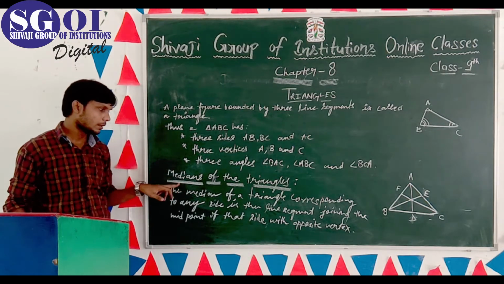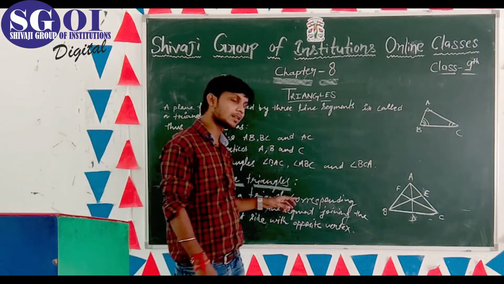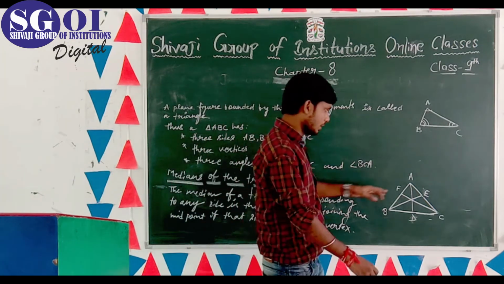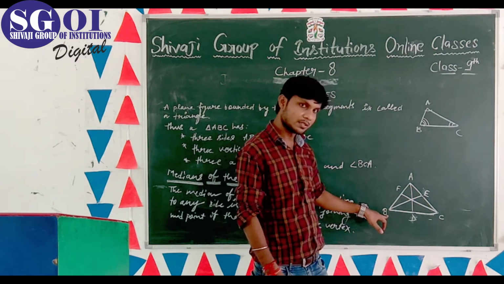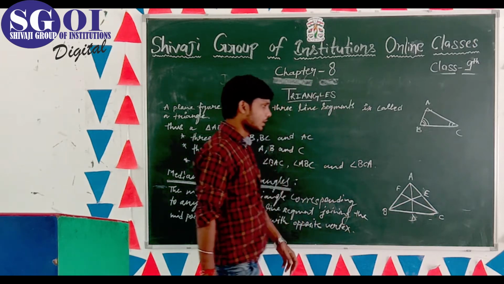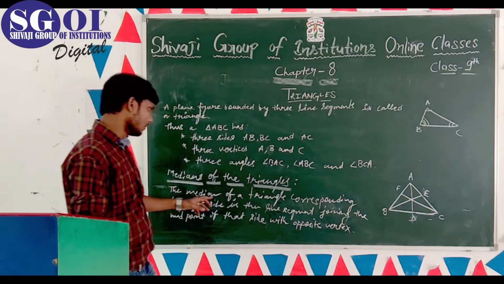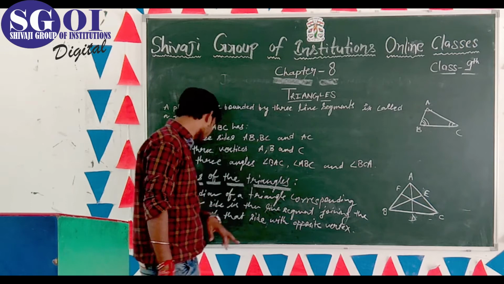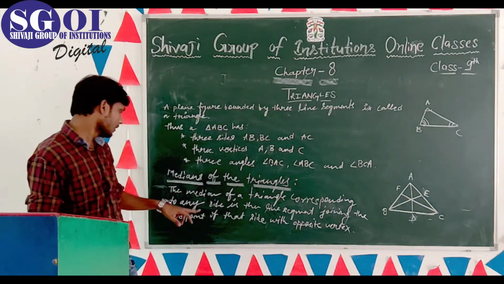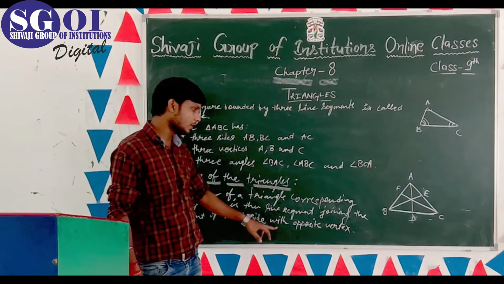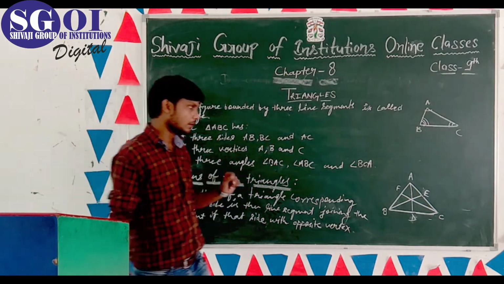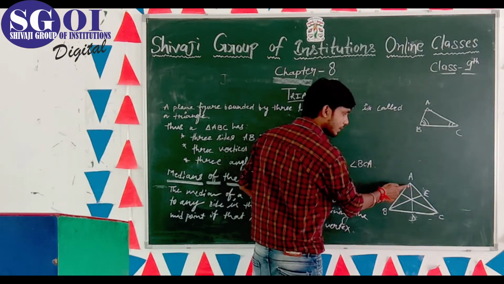Now we move to the medians of a triangle. What are the medians of a triangle? Here you can clearly see the triangle ABC. The median of a triangle corresponding to any side is the line segment joining the midpoint of that side with the opposite vertex. What do you understand? Look at what is written here.